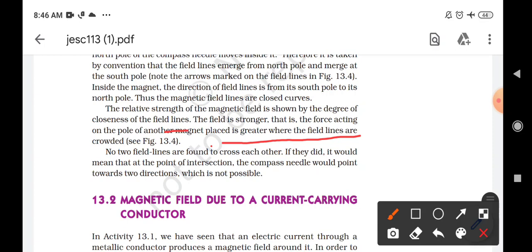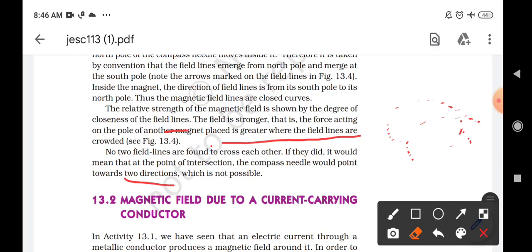And in that case, at that intersection, if you keep a magnetic needle, then the needle will point towards two directions, because one is coming to this side, and the other one is coming to this side. So if we keep a magnetic needle here, the needle would have to show two directions, and this is not possible at all. It is because of that only we always say that the magnetic field lines never intersect each other.